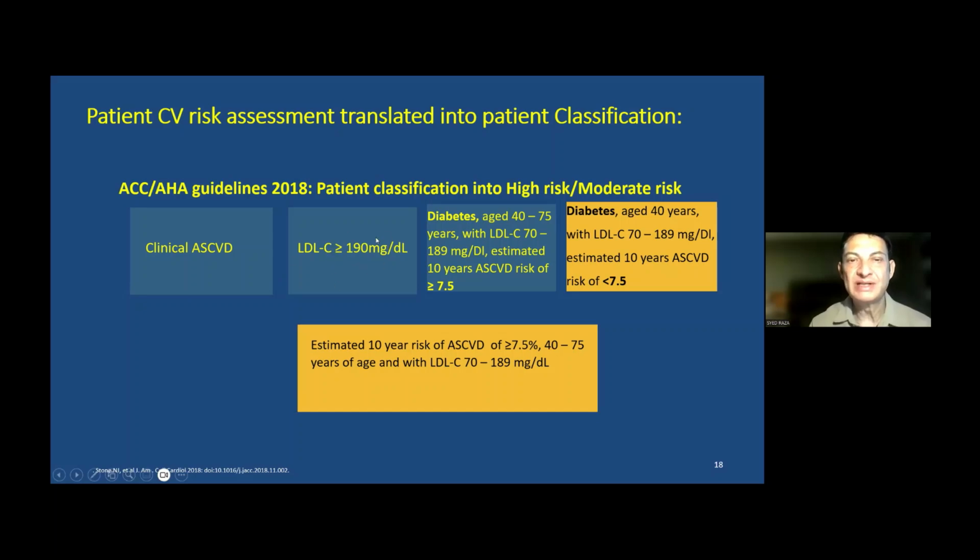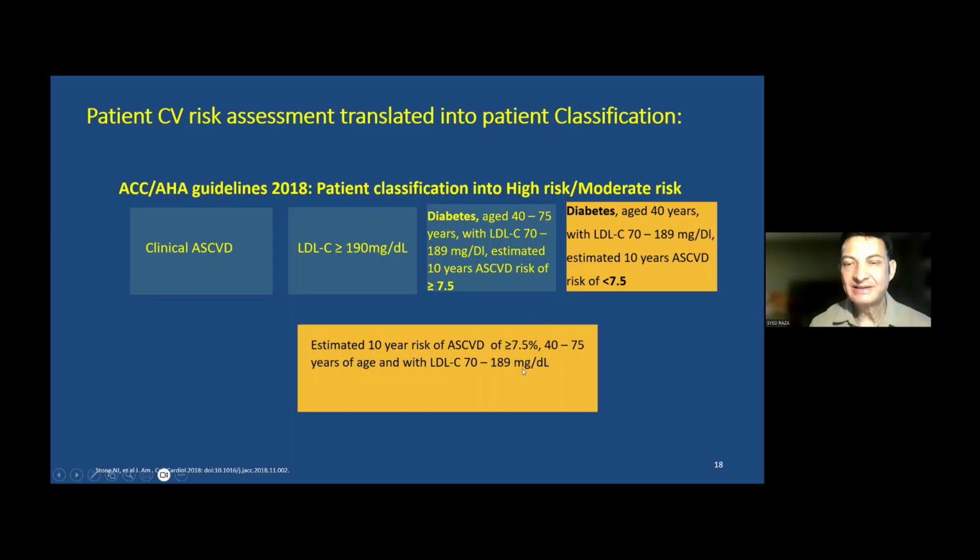Group number 2 of patients will be where the LDL cholesterol is more than 190 milligram per deciliter. Then the next group are diabetic patients. If the patients are diabetic above the age of 40, then they are divided according to the 2018 guideline by ACC and AHA, that if you have a calculated 10 years risk of future cardiovascular event of more than 7.5%, or it is less than 7.5%.